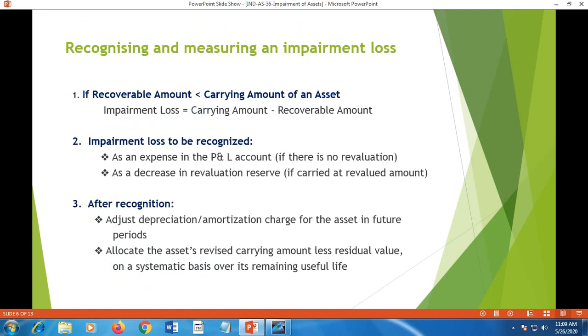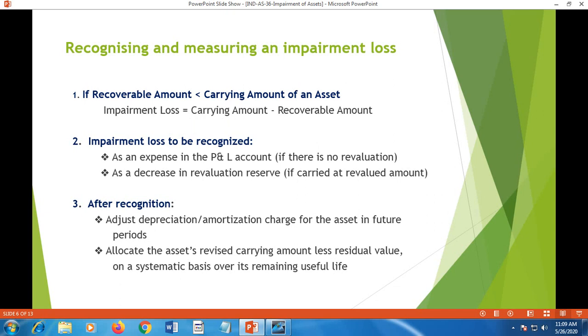Recognizing and measuring an impairment loss. If recoverable amount is less than the carrying amount of an asset, then impairment loss is carrying amount minus recoverable amount. Carrying amount is more than the recoverable amount. In that case, the difference is known as impairment loss.